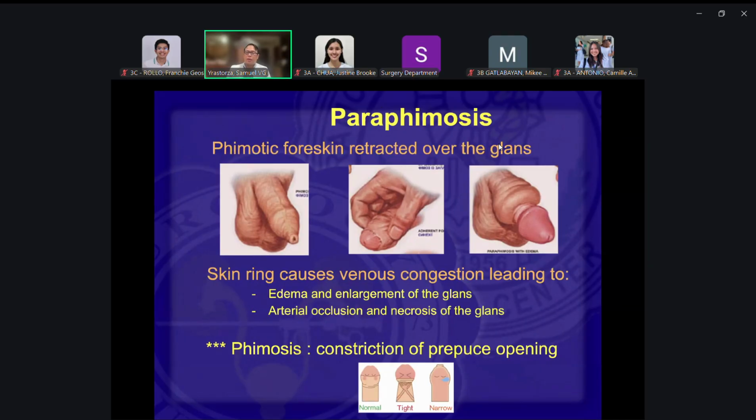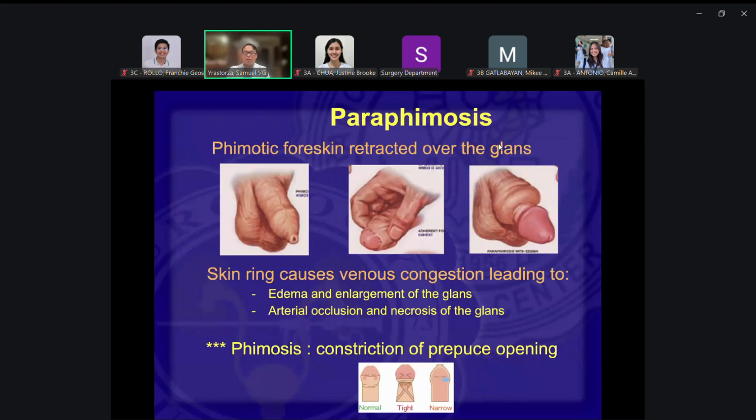Non-surgical, non-traumatic emergencies. And for pediatrics, one of the most common is paraphimosis. Okay. What does that mean? You have a phimotic prepuce, meaning the opening of the prepuce is very small, constricted.